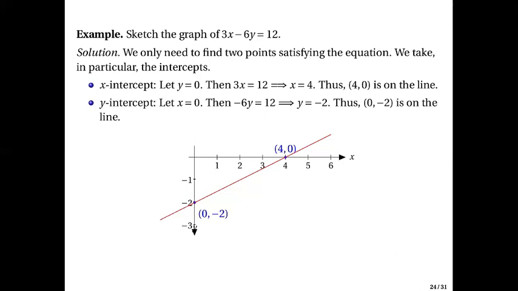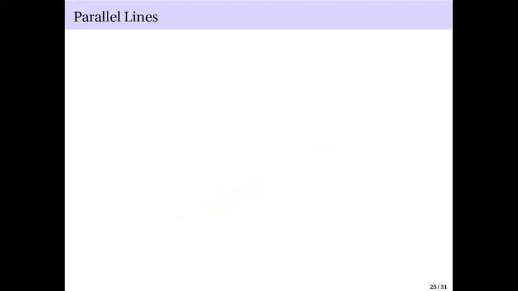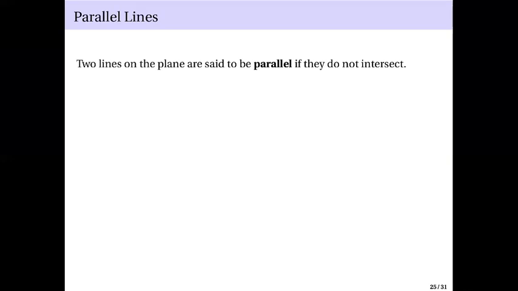Now, let's talk about parallel lines. Two lines on the plane are said to be parallel if they do not intersect. So for example, you have this line and then you have this line. Even if you extend this from negative infinity to positive infinity, same is true with this, negative infinity to positive infinity. If they do not intersect, then we say they are parallel.